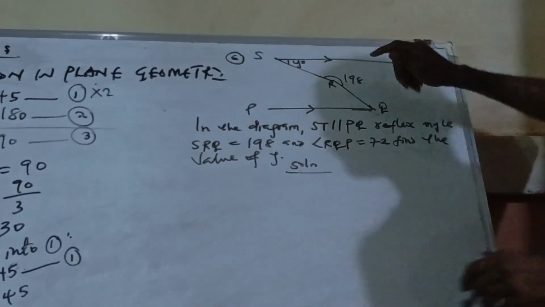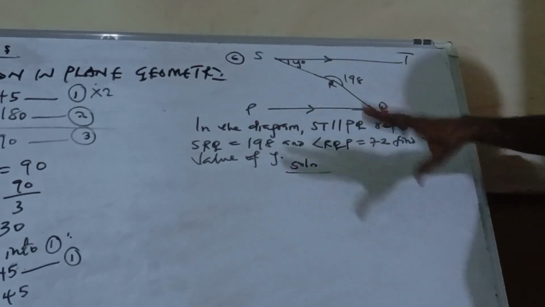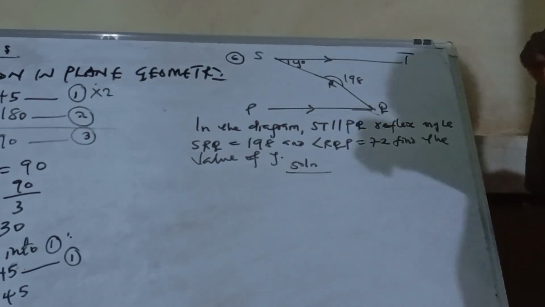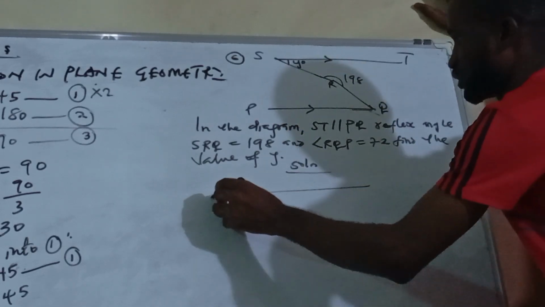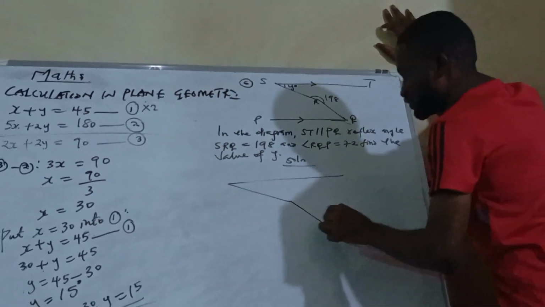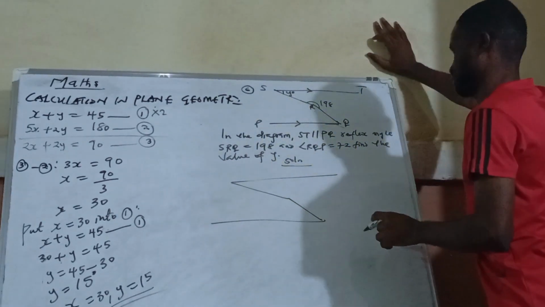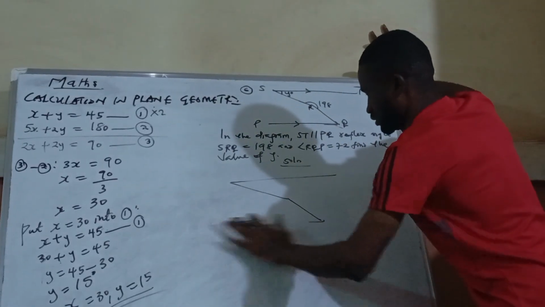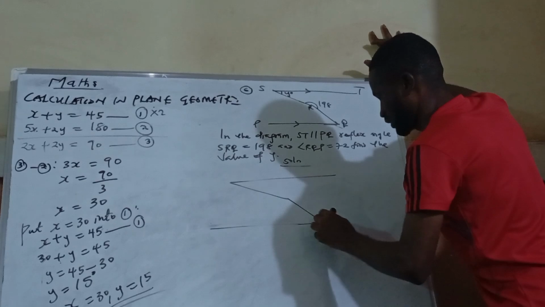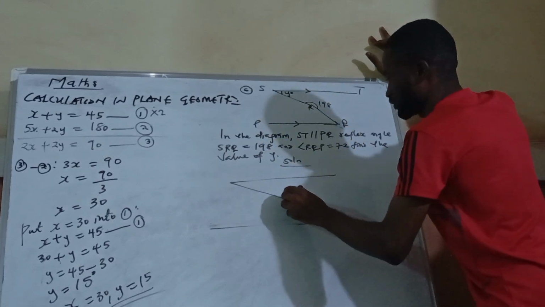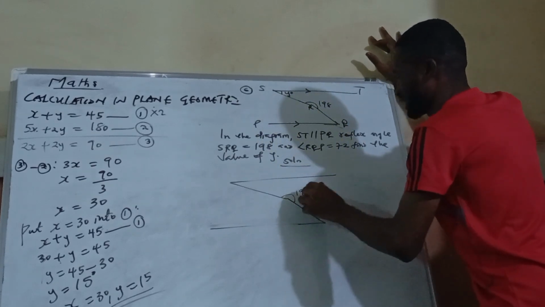Okay, now this question, we are going to redraw the diagram. Look at what I'm going to do. If you don't redraw this, you can never get the answer. Don't mind my sketch. Now, of course, they told us from here that this angle is 198.